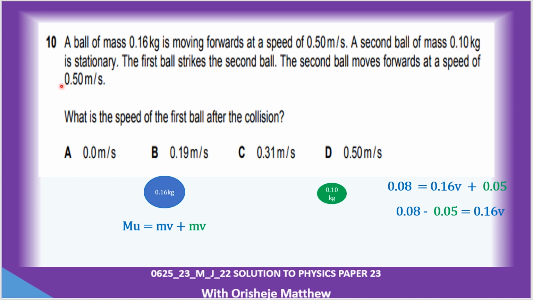It moves at the speed of 0.5. So 0.1 multiplied by 0.5 will give me 0.05. So if you look at this, you can collect like terms, subtract this, and that will give me 0.3 equals that. So if you divide it, that will give me approximately 0.19.